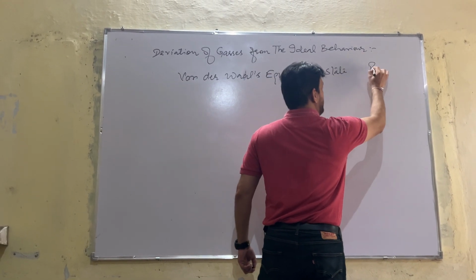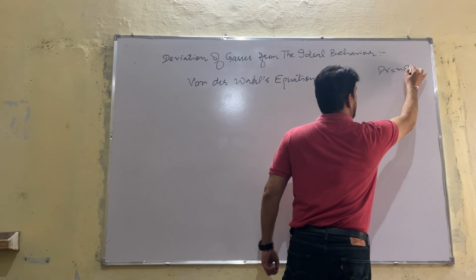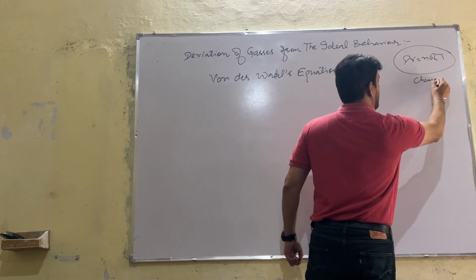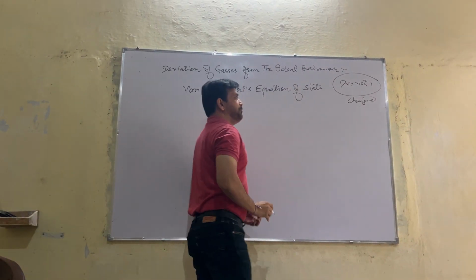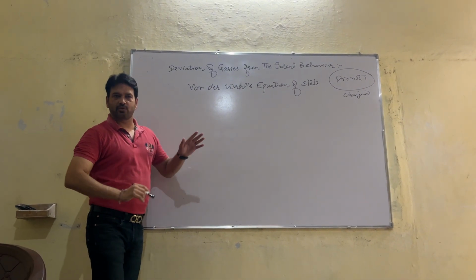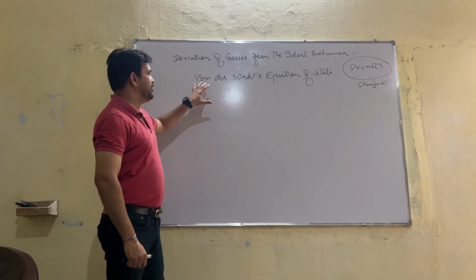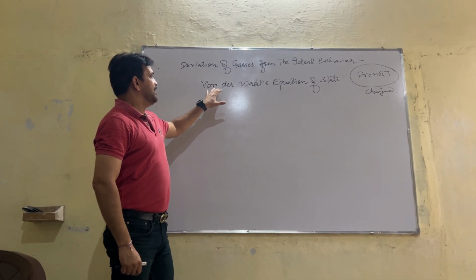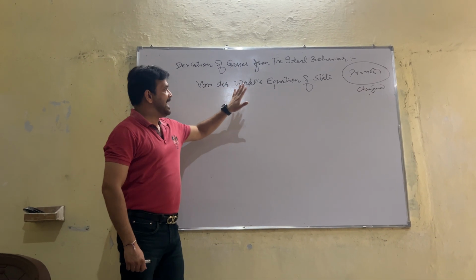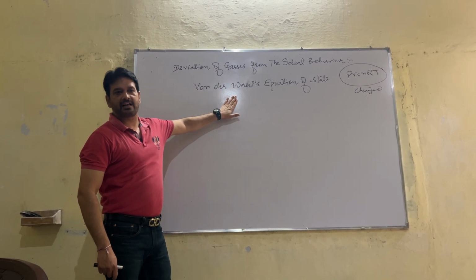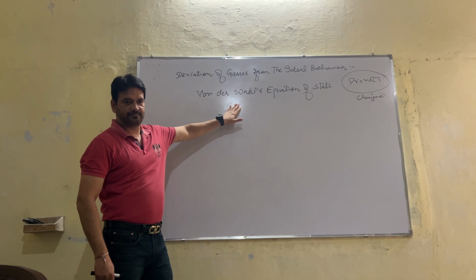Now PV is equal to nRT, the ideal gas equation, will be changed, and we will develop a new equation, van der Waals equation of state, and it will be for all the real gases or non-ideal gases.